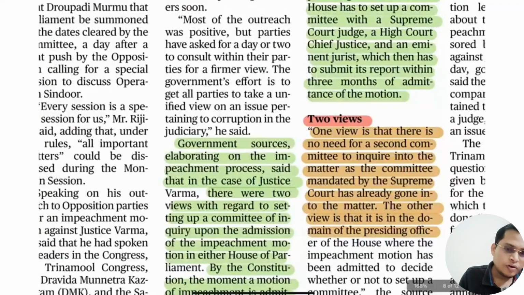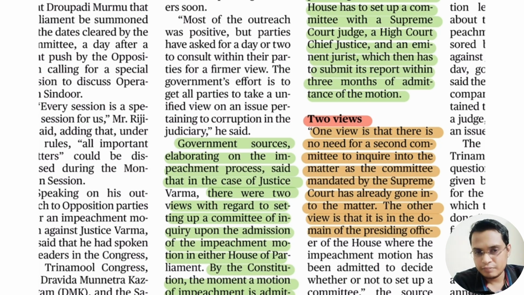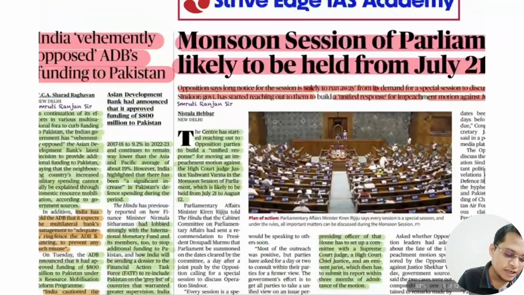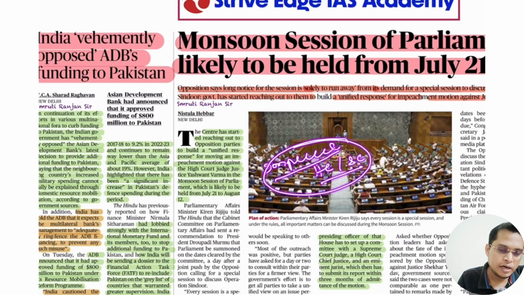So recently there is a case against a Delhi High Court judge, regarding cash found in the house of Justice Verma. So the parliament wants to impeach the justice, and because of that there is a need for widespread support. So here your homework is to study the impeachment process of High Court and Supreme Court judges. The entire procedure you have to study very well.